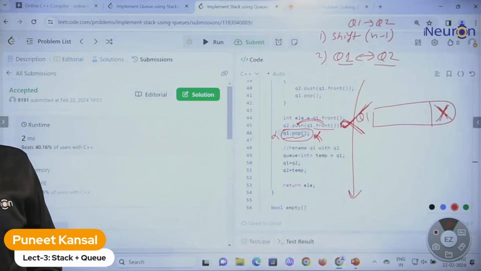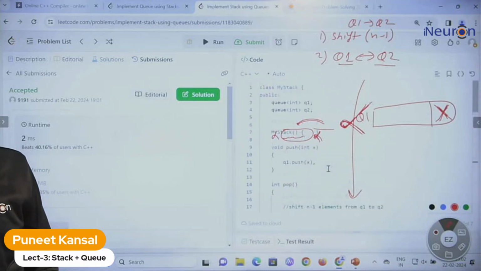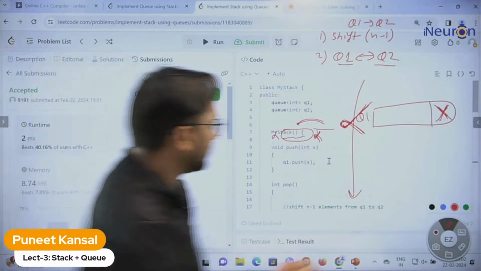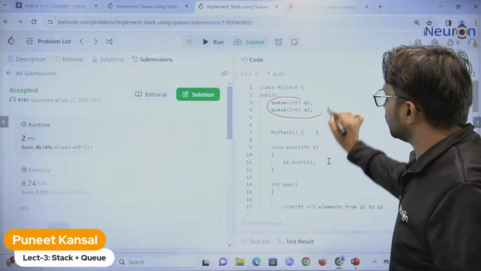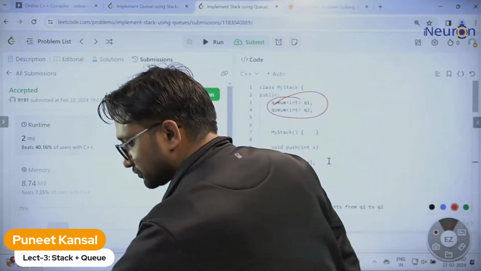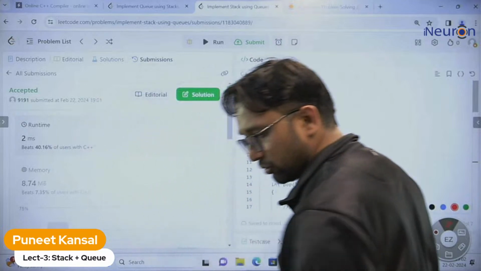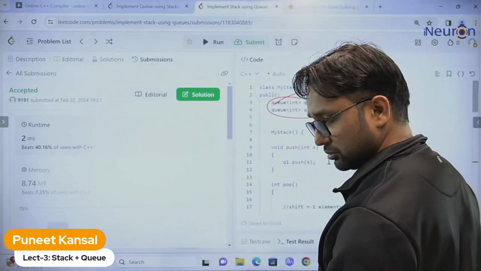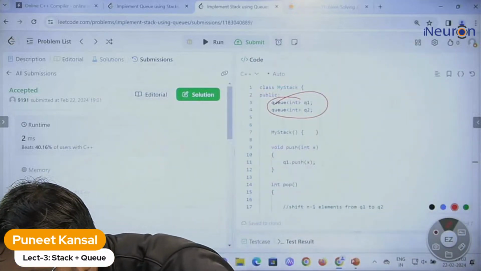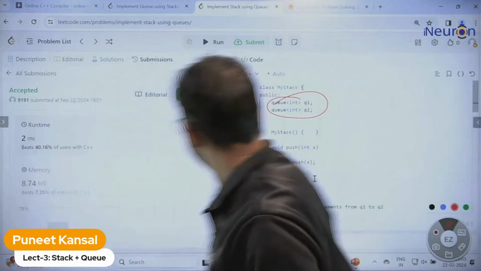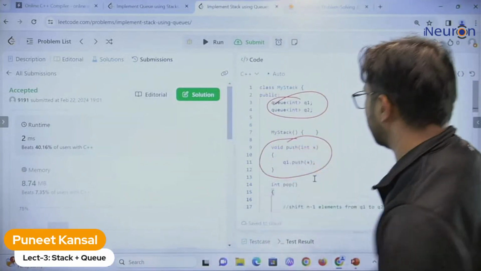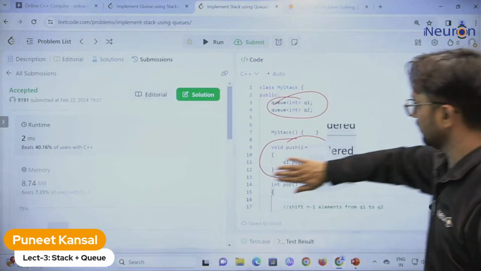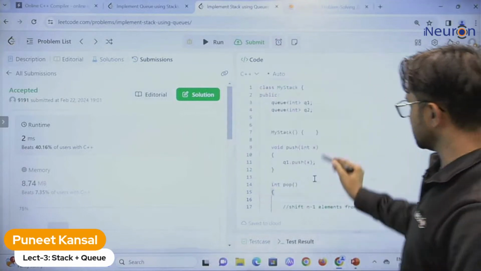Divya, do you get it or do I need to explain it? Okay, I'm going through the complete code once again before winding up. We are just taking two queues. Push is very easy. We just insert the element into q1. This is done. Push is done.